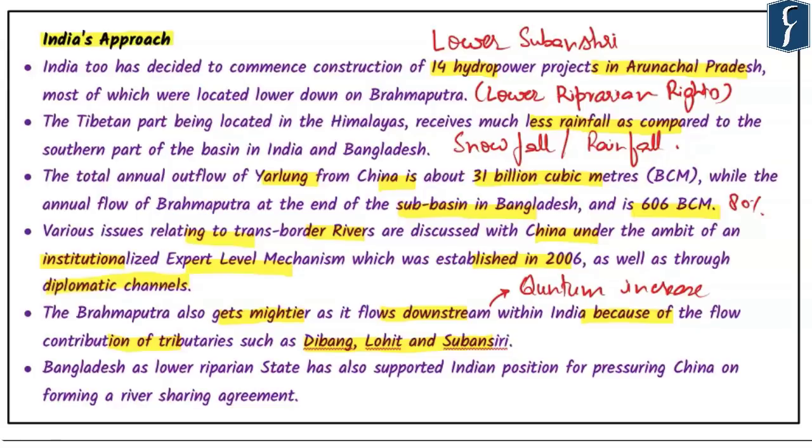In this context, it is important for us to know that Bangladesh, as a lower riparian state, has supported India's position of pressurizing China on forming a river sharing agreement. Similarly, India can work with other lower riparian countries of rivers originating from China, such as the Mekong, to end the hydro hegemony of China. So in this case, we can see that we have many solutions available, and what we need to do is to implement our approach in the right perspective so that we can put enough pressure on China, and China will definitely yield.